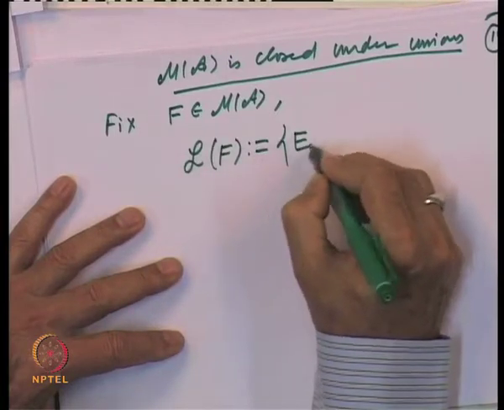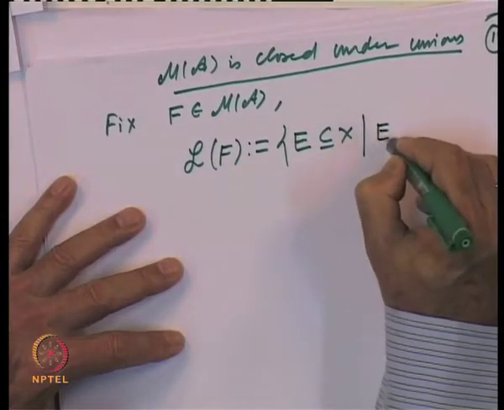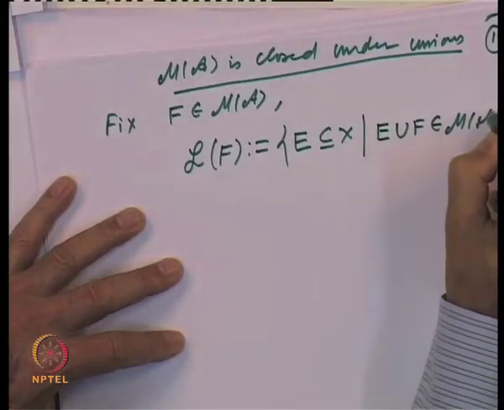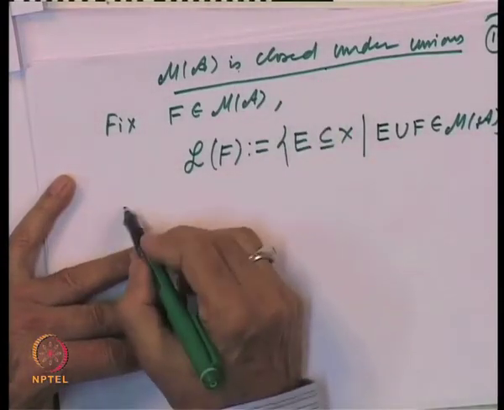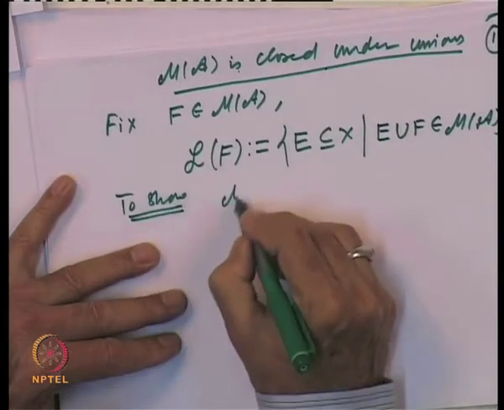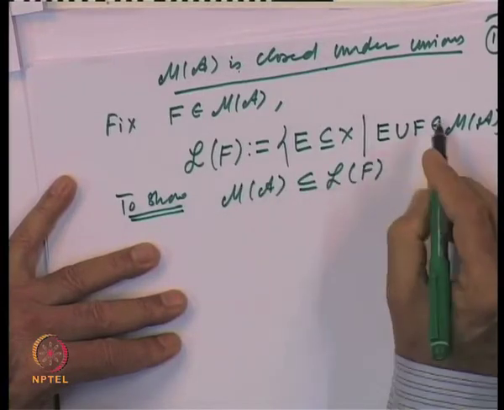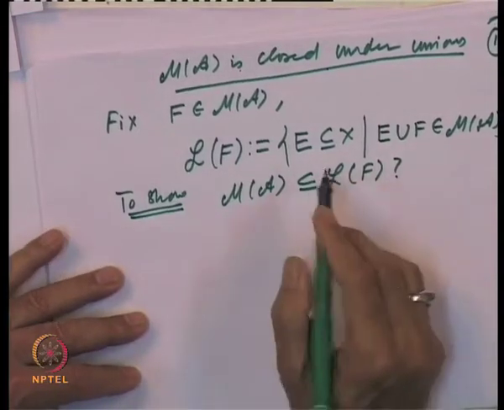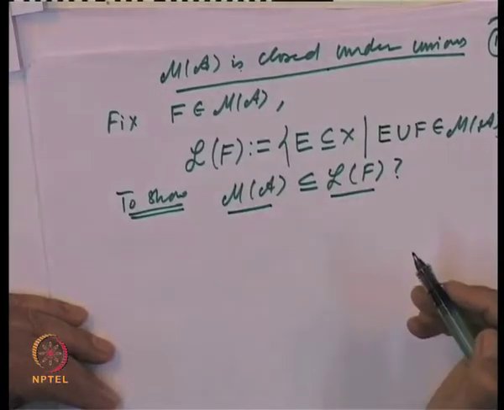It is the collection of all those subsets E in X such that E union F belongs to M of A. So, to show that M of A is closed under unions, we should show that M of A is a subset of L of F. So, that is what we should show.